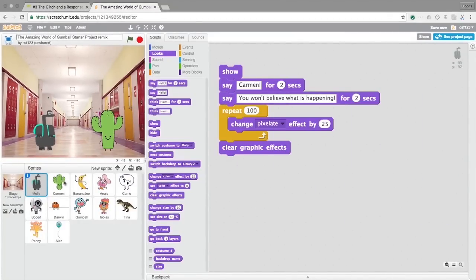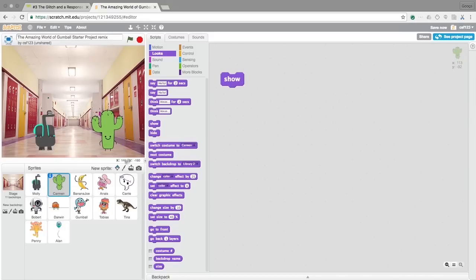Once you create a glitch, make the second character respond to it. Select the second character. Drag out a Say for 2 seconds block and type in what the character will say about the glitch. These are just examples of what the secondary character might say when it sees the glitch happening. Add a response that fits your story. Click the block to run it. Great, the character responds.